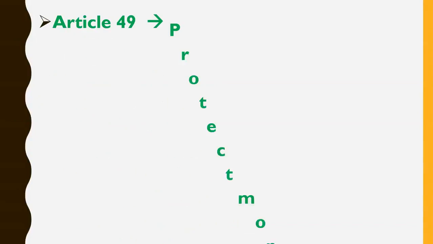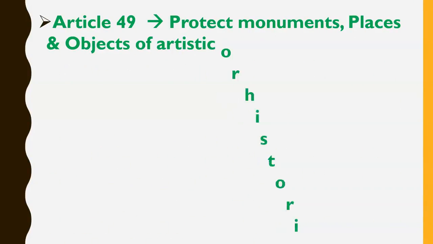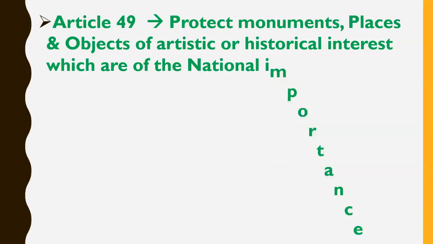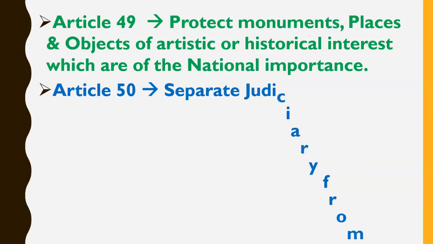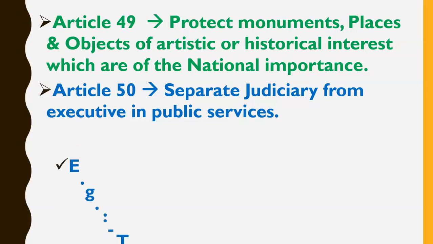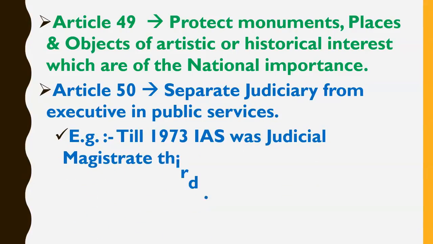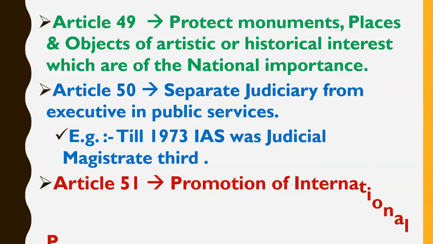Then comes Article 49. Article 49 says to protect monuments, places and objects of artistic or historical interest which are of national importance.